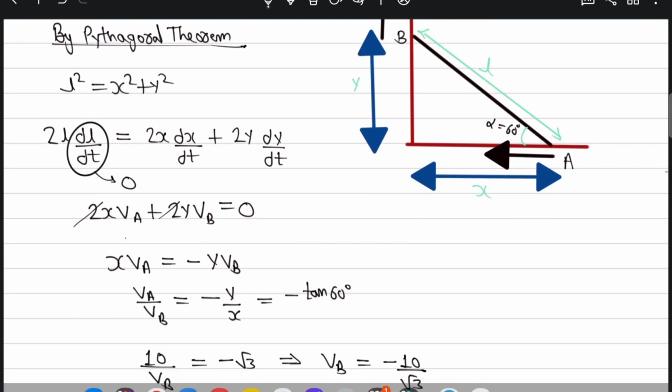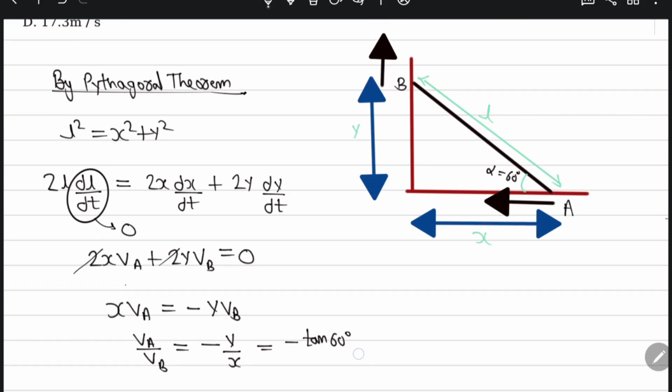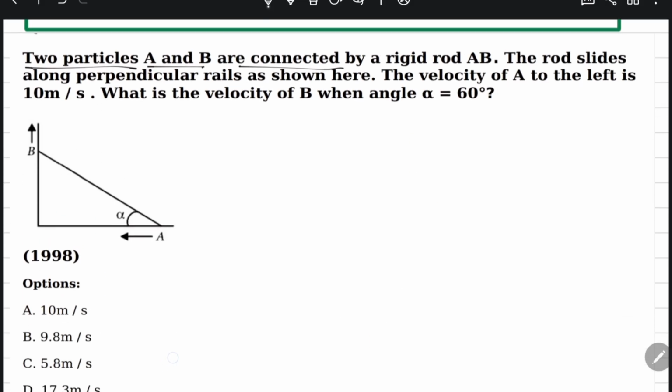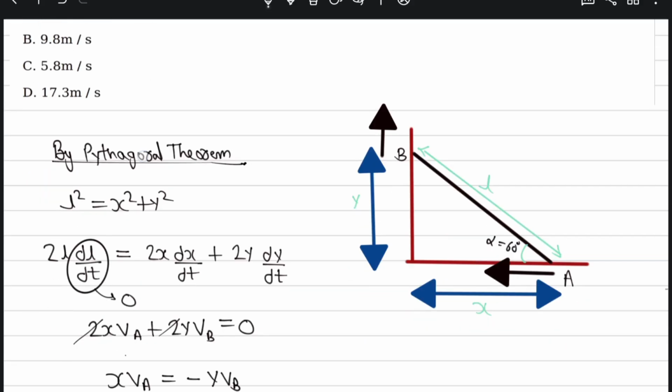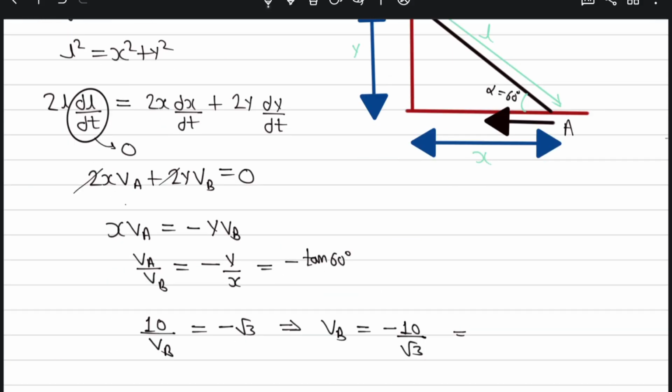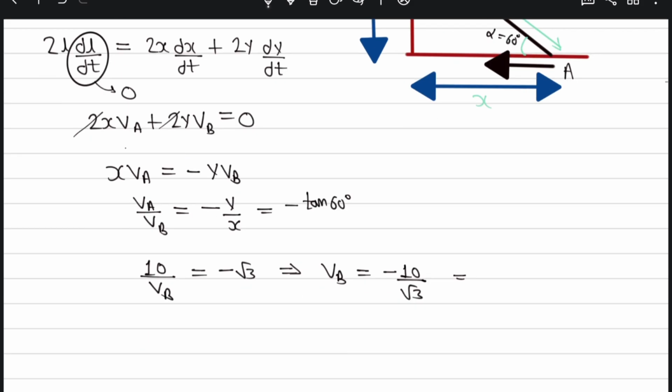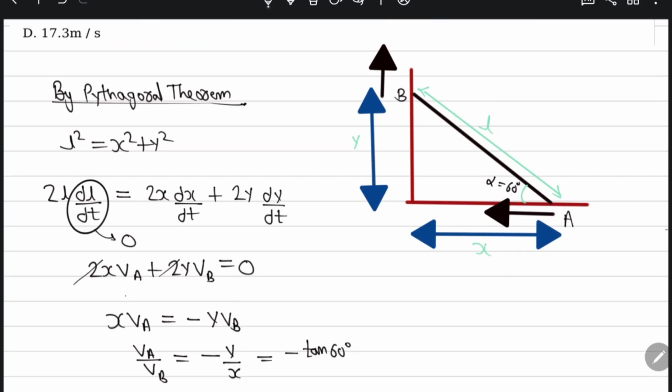So just wait, we have to solve this. The negative sign means V is in the negative direction. Velocity of B is 10 divided by 1.732. Here the x distance is decreasing, so velocity of A comes out negative, and the y distance is increasing.